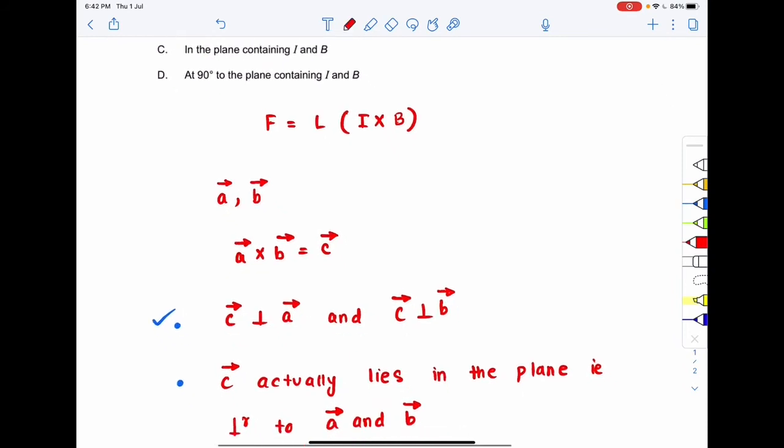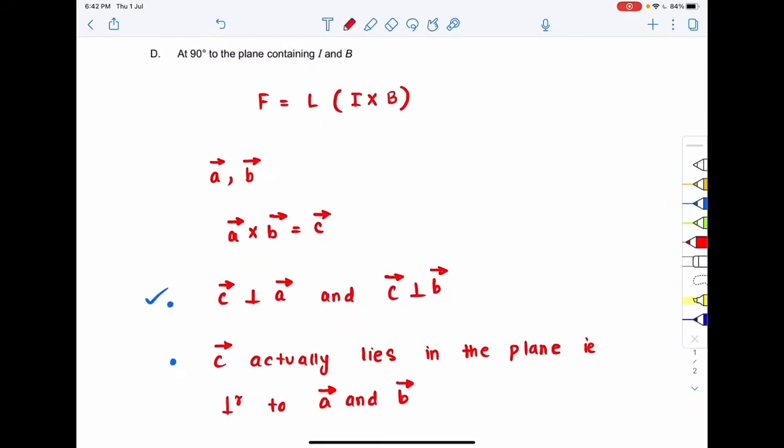Now over here we can write the force vector as L times I cross B, right? So that means over here what we can say? We can say that F vector will be perpendicular to the direction of the current and F vector will be perpendicular to the magnetic field strength also.